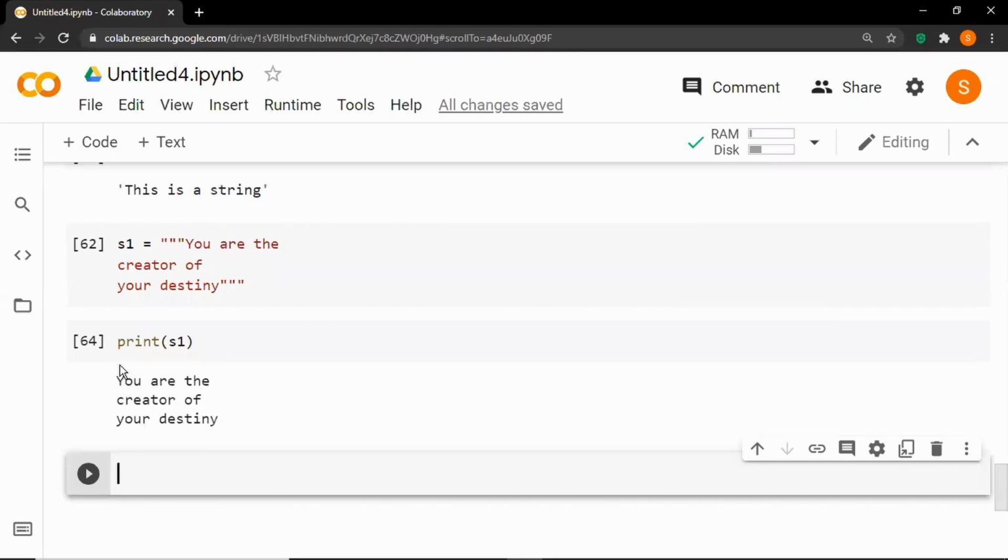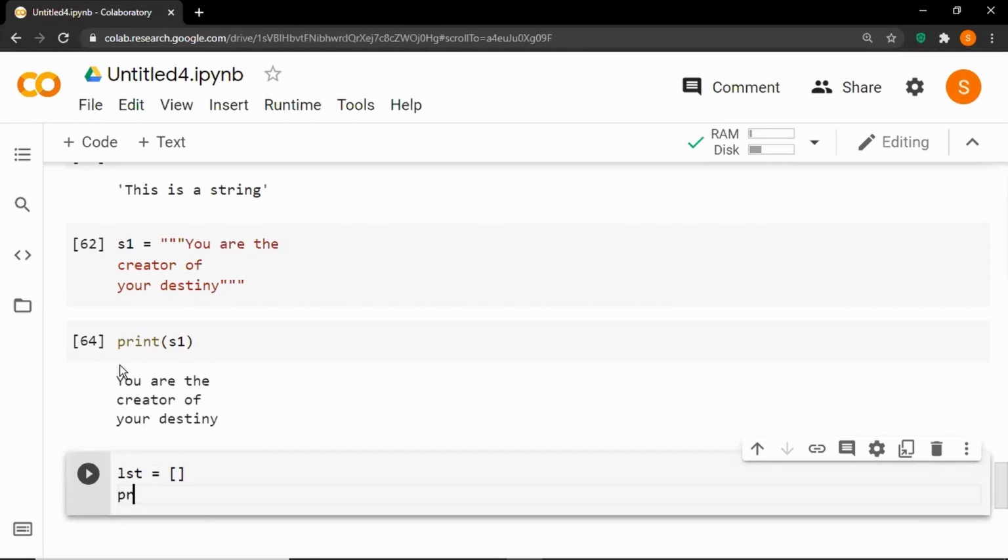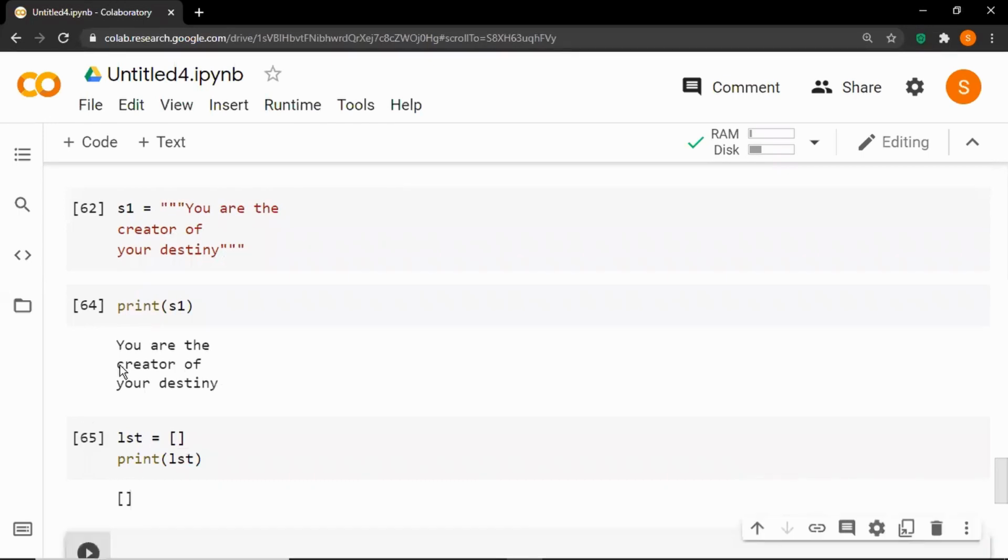So let's say lst is equal to square brackets, print the list. This syntax will create the empty list for you, and let's add some elements to the list.